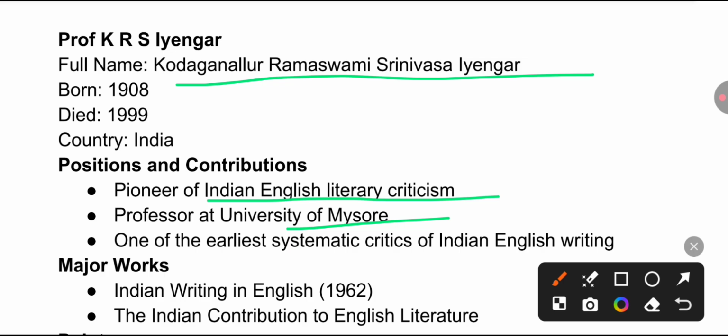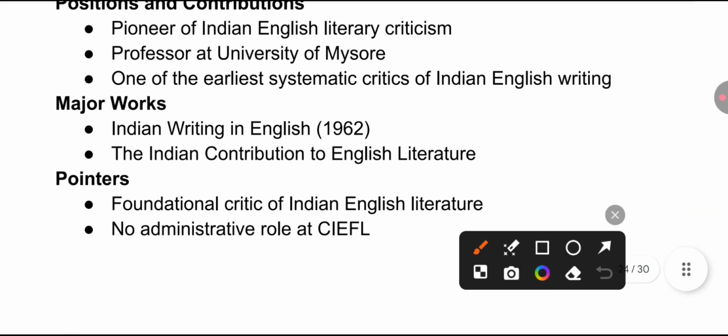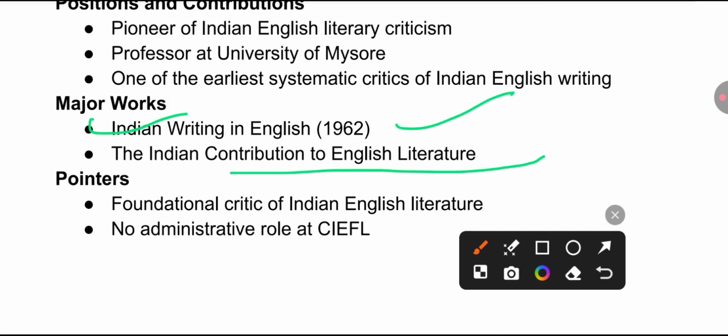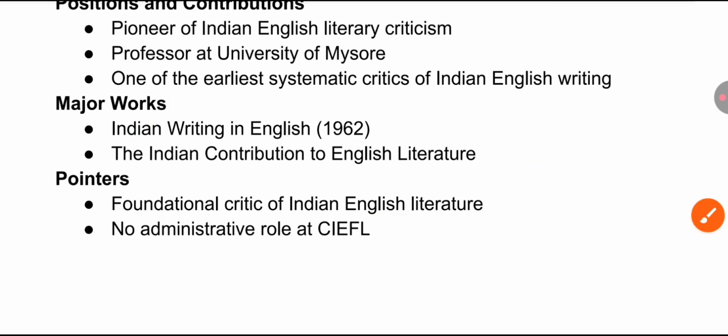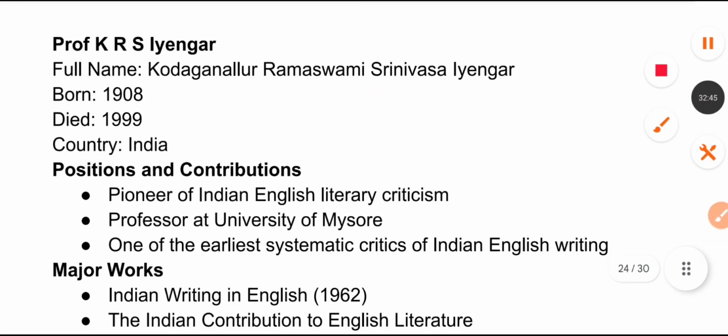He was one of the earliest systematic critics of Indian English writing. Major works you must remember: Indian Writing in English, 1962, and The Indian Contribution to English Literature. He was the foundational critic of Indian English literature. Okay, so these are the pointers about all these members.